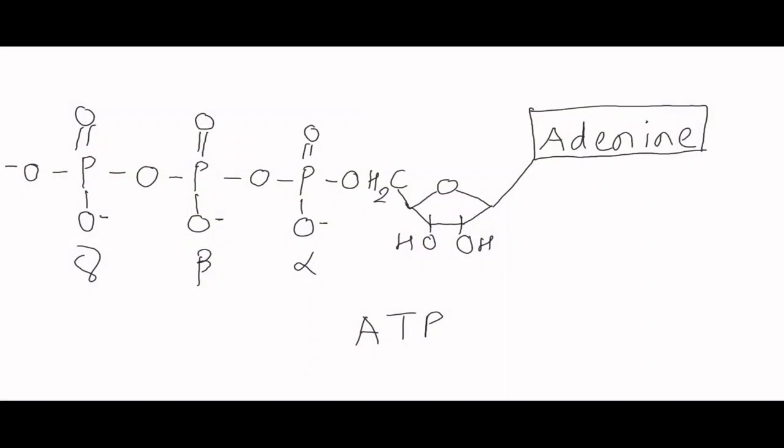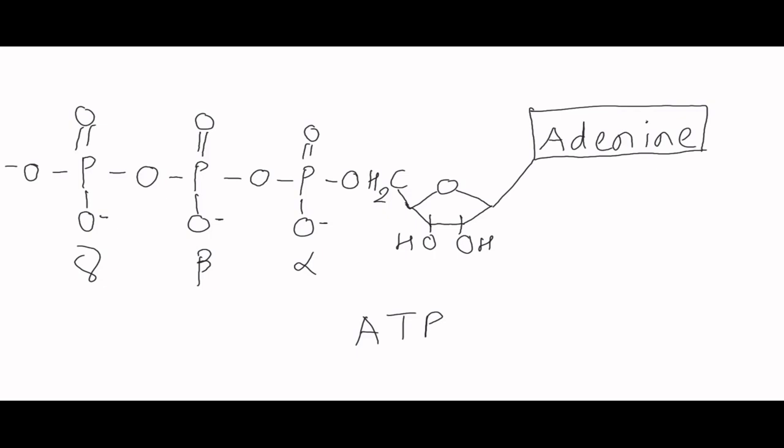This is the structure of adenosine triphosphate. You can see on the right hand side that adenine is attached at the first position of pentose ribose, which has at the 6th position 3 phosphate groups attached to it. The phosphate groups are linked to each other by phosphoanhydride bond. The phosphates are labeled as alpha, beta and gamma.